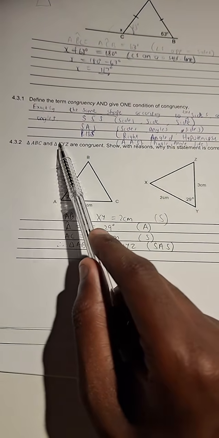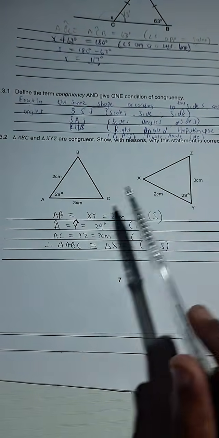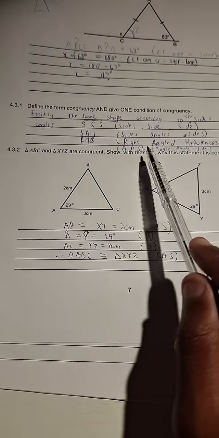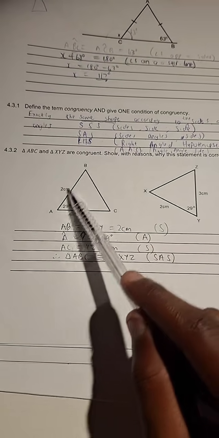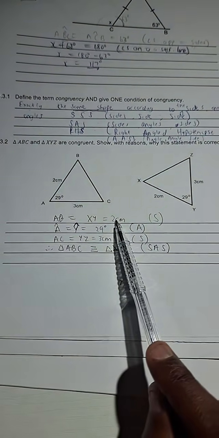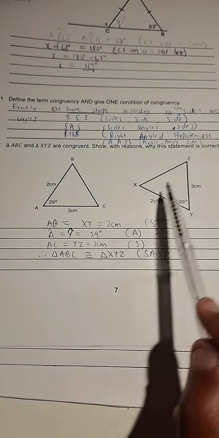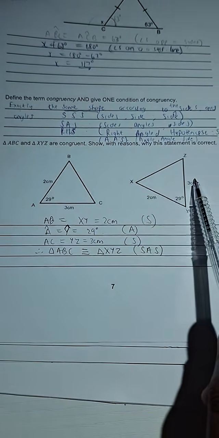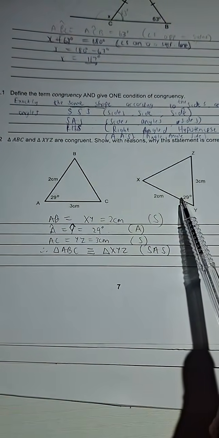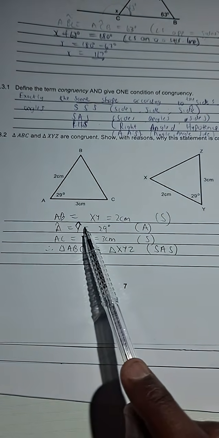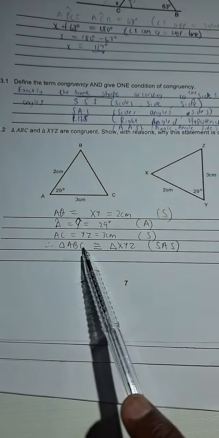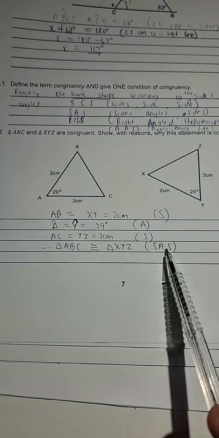And look at this one. They say ABC and XYZ are congruent. Show with reasons why this statement is correct. Okay, so they were told they are congruent. So we need to show with reasons why this statement is correct. You can see, guys, that AB is equal to XY. Okay, that is given to us. They are both equal to 2 centimeters. AC is equal to ZY. Both of them are 3 centimeters. Right, and then lastly, angle A is equal to angle Y. That's an angle. So that means the two triangles are congruent, and that is the case of congruency.